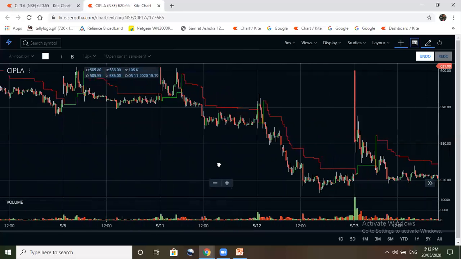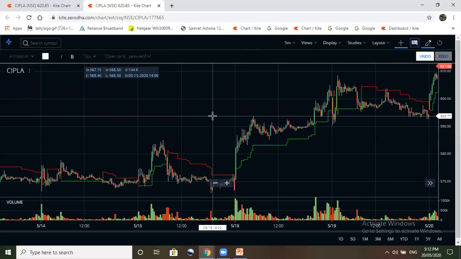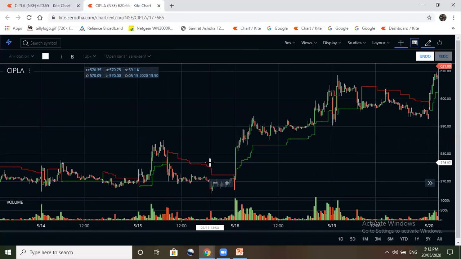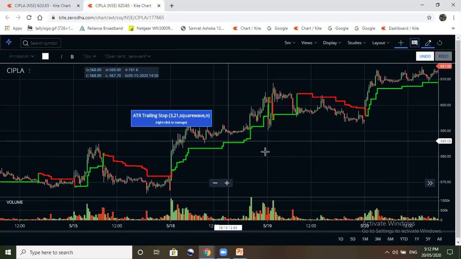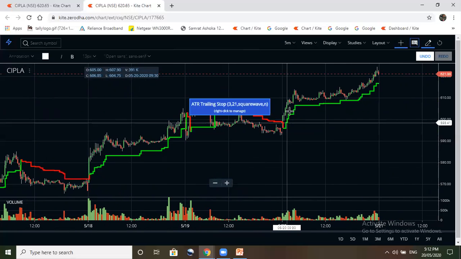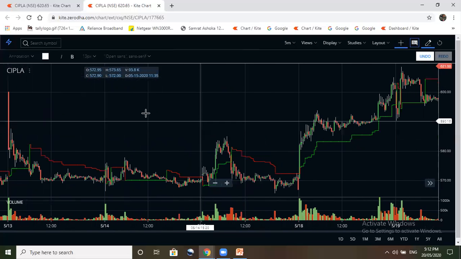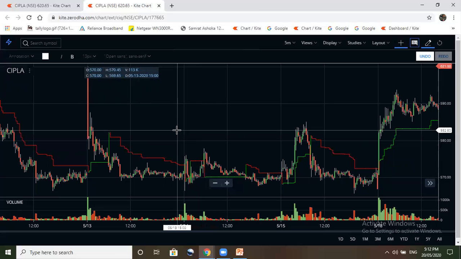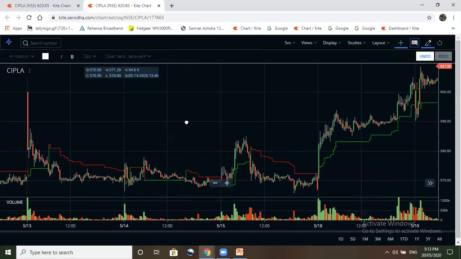For example, if you find a bullish stock today, you know that tomorrow it will be a trending stock. So there you put your own setup, whatever setup you are using, and then you can use this indicator so that whatever you have earned, you will not lose. Otherwise, if the market is choppy and that stock is not performing, then most of the time the stop loss will get hit.